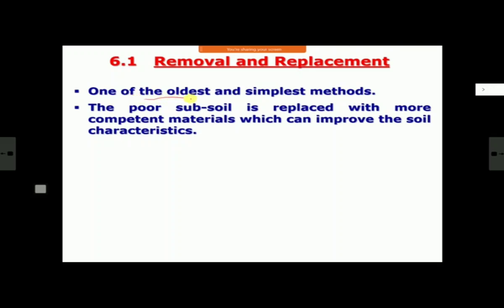Removal and replacement, as I told you, this is the simplest of technique. That if my soil is bad, I remove the bad soil either fully or partly, and I replace it with better soil, a soil which is not compressible, a soil which is not weak. So with that, my strength part is taken care of, and my settlement part is also taken care of. So this technique is one of the oldest and simplest methods. Just remove and replace it. Here, the poor soil, or subsoil rather, is replaced with more competent materials which can improve the soil characteristics. Their permeability is better, their compressibility is very less, better type of soil.